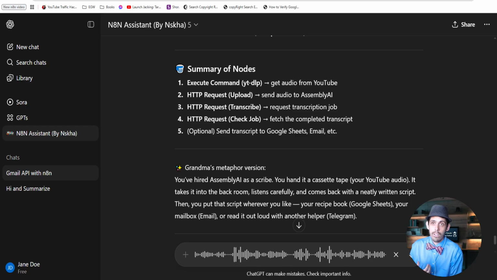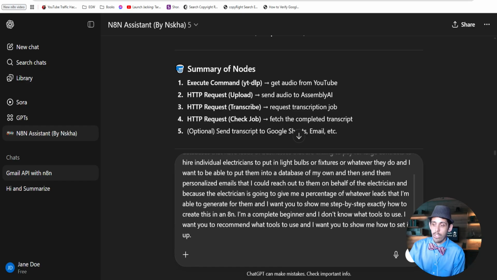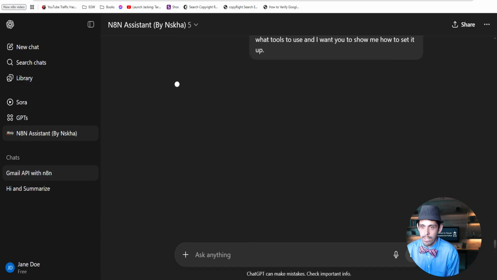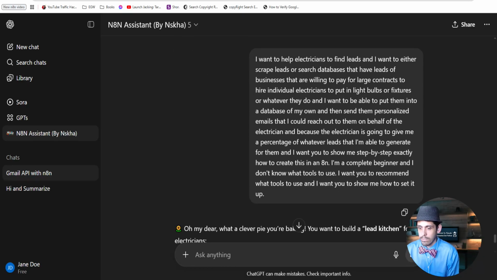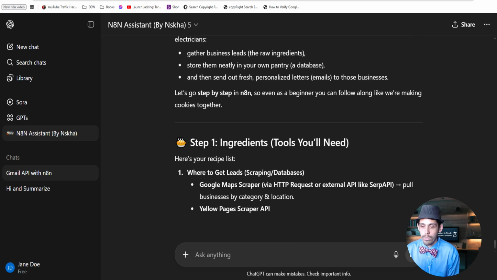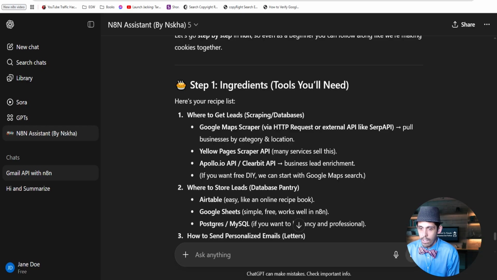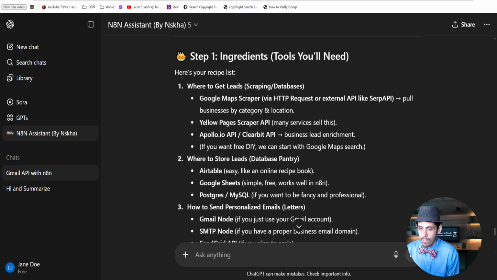I'm a complete beginner and I don't know what tools to use. I want you to recommend what tools to use, and I want you to show me how to set it up. And the cool thing is, not only will it show you how to set it up, it will actually give you JSON that you could copy and paste. That's over my head. Well, it'll give you a file that you can download and copy and paste in there. In where? In your workflow.